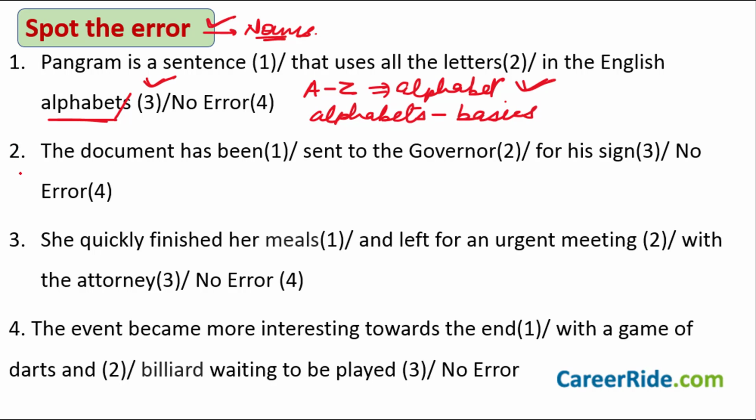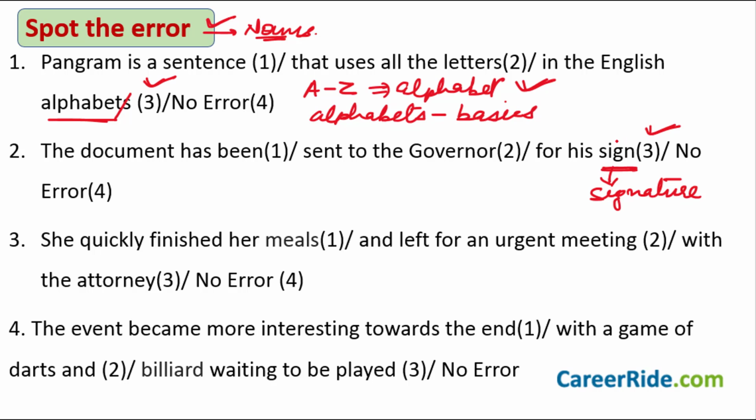The second sentence here is, the document has been sent to the governor for his sign. This is something that we usually say in our day-to-day conversations. But the mistake here is actually the third part of the sentence. What is the mistake? The mistake is this word sign. It should not be sign here, the actual word is signature. So it should be, the document has been sent to the governor for his signature.